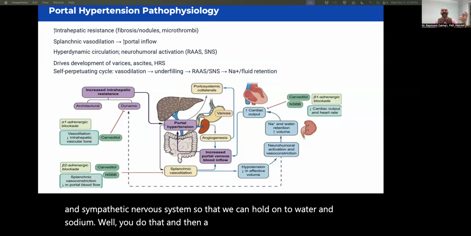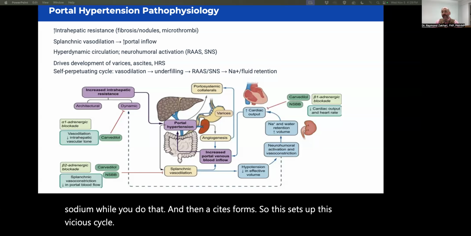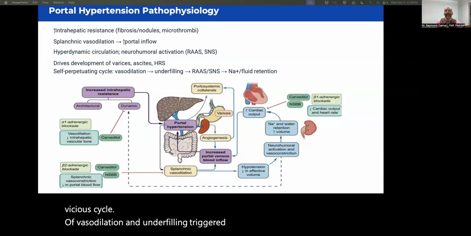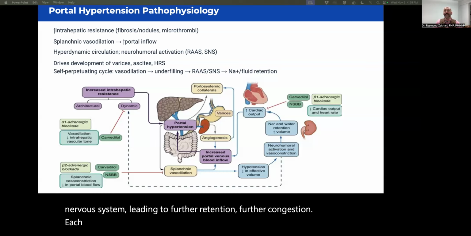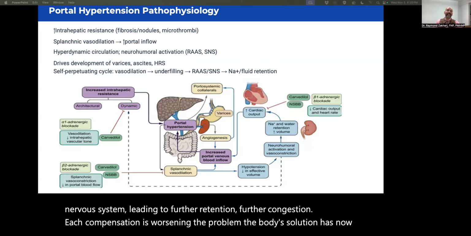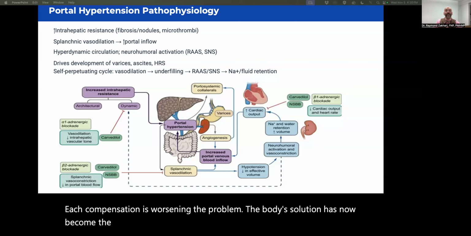So this sets up this vicious cycle of vasodilation and underfilling triggered by the RAS and sympathetic nervous system, leading to further retention, further congestion. Each compensation is worsening the problem. The body's solution has now become the disease process. There are also downstream consequences, things like varices and ascites and hepatorenal syndrome.